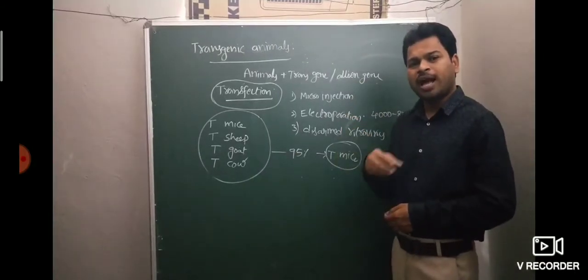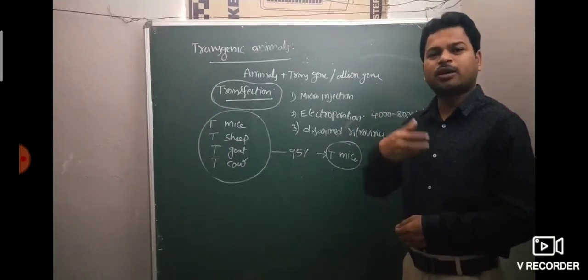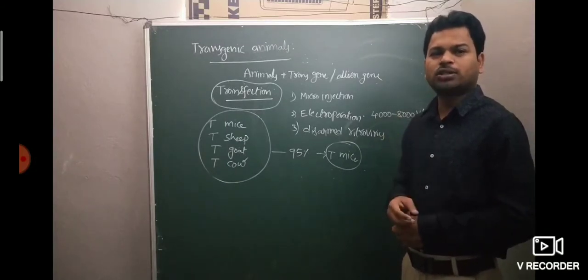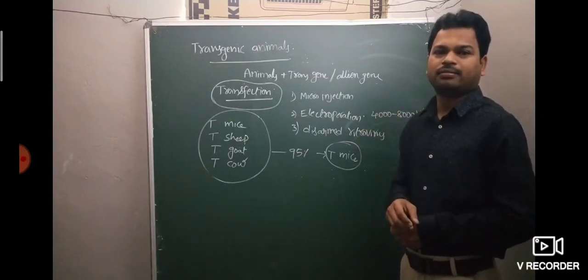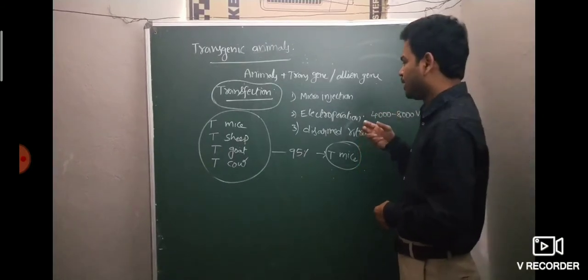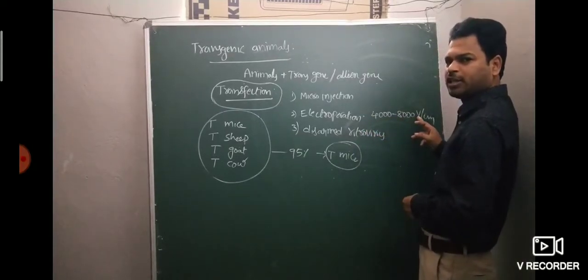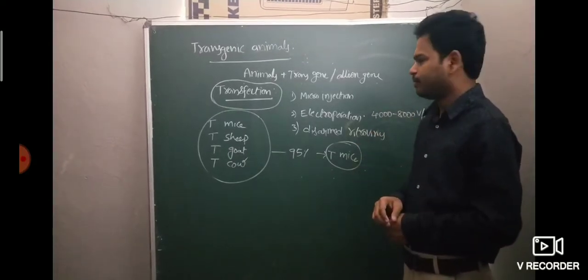Electroporation. A high amount of electric power is used here. It creates pores in the cell membranes. Through these pores, the DNA is transferred into the cell. The high electric power used is 4000 to 8000 volts per centimeter.